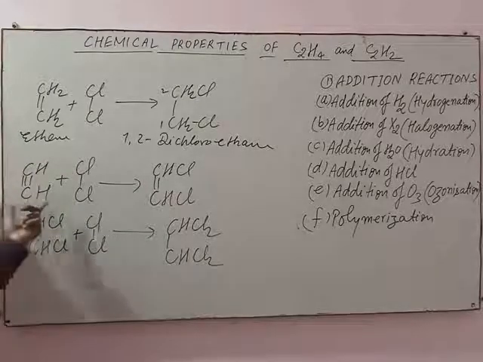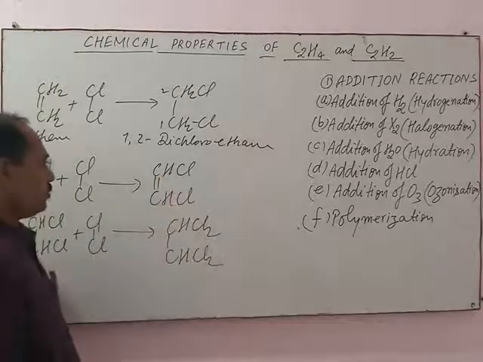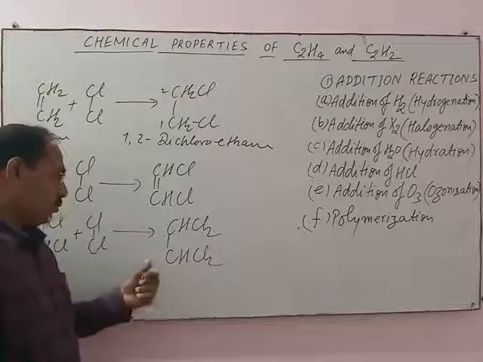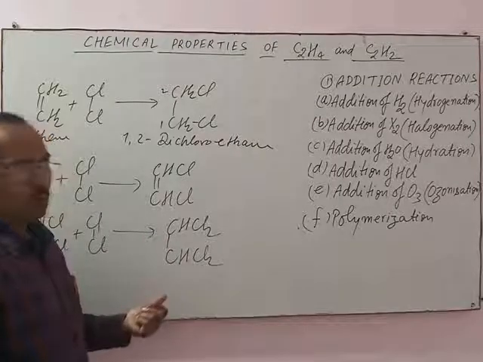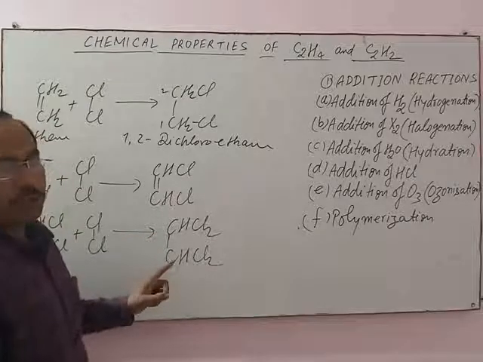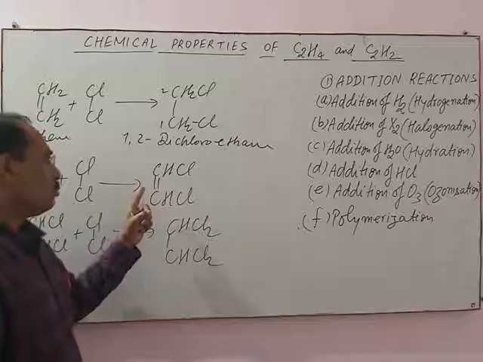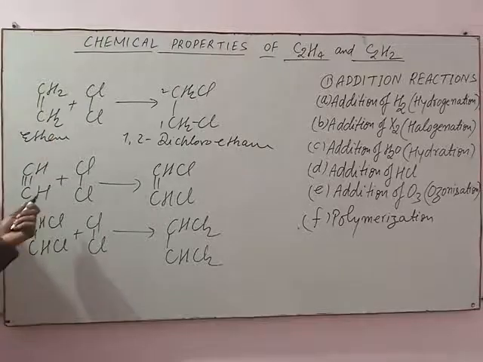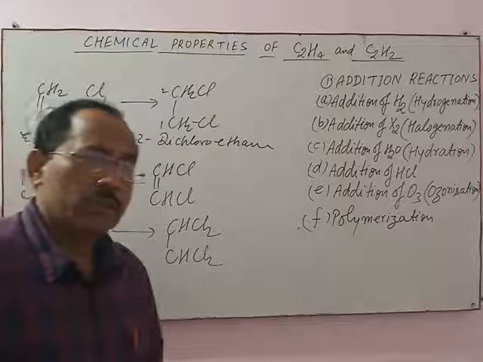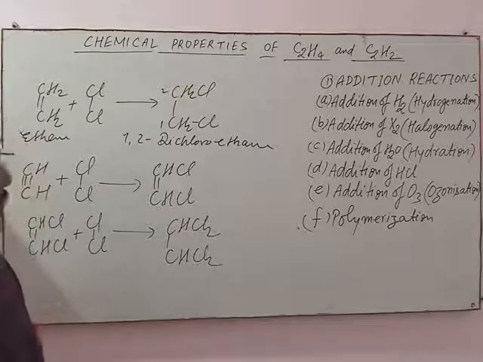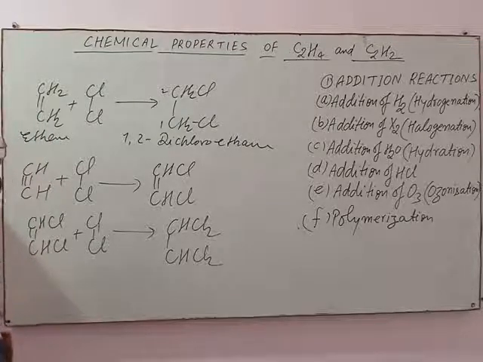In the first step, 1,2-dichloroethene is obtained, and in the second step 1,1,2,2-tetrachloroethane is obtained. This is 1,1,2,2-tetrachloroethane, and this is 1,2-dichloroethene. This is the addition of chlorine with ethene and ethyne. Just like chlorine, bromine and iodine also add with ethene and ethyne and form addition products.